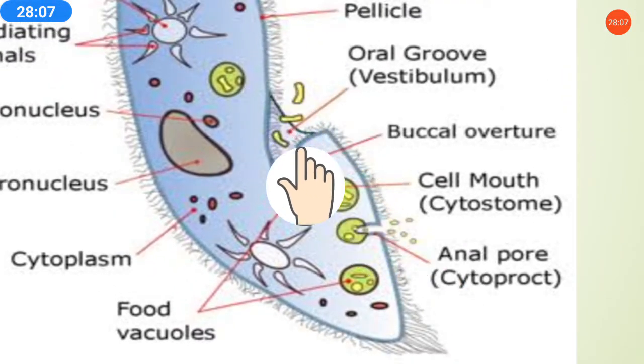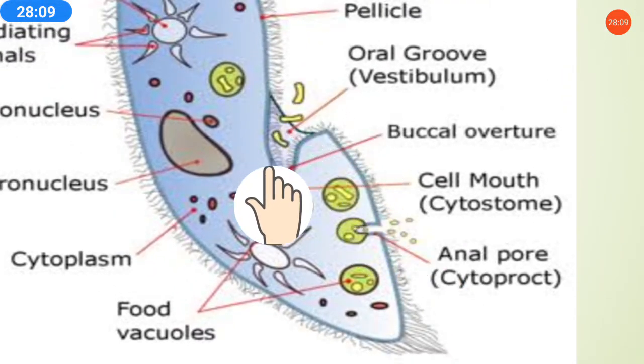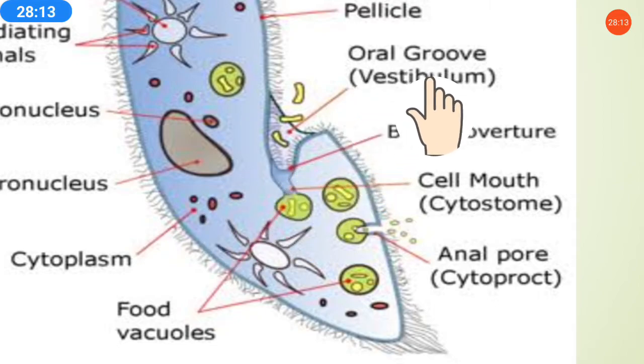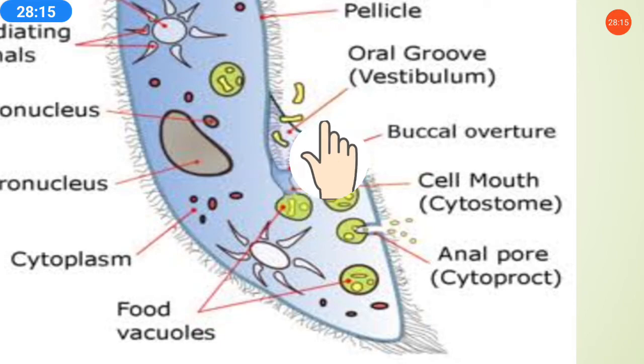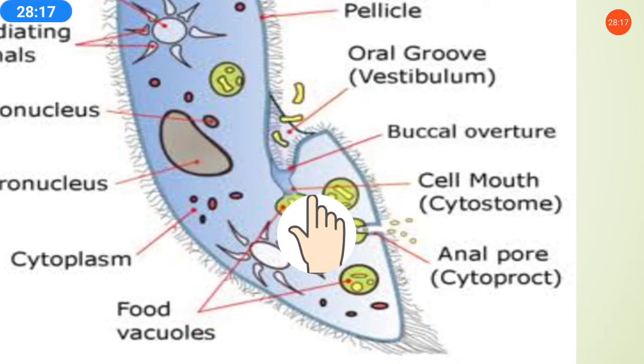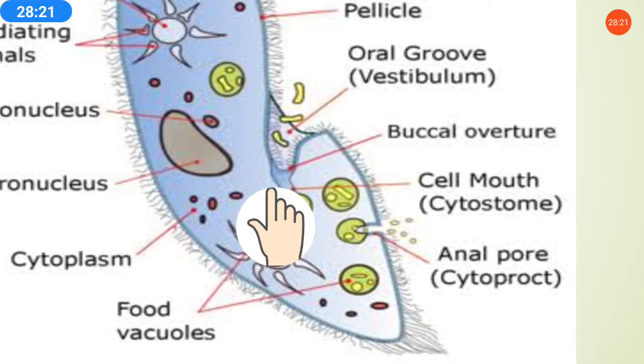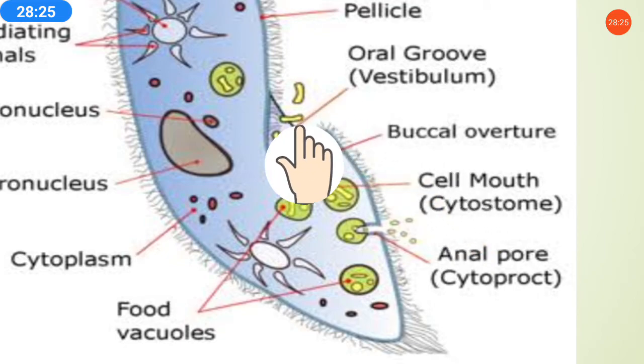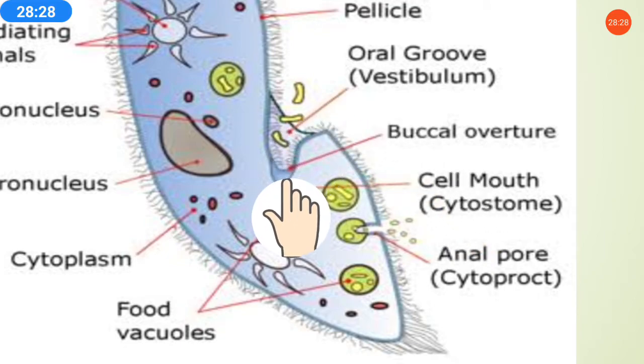So these are the hair-like structures. The food will enter from here, and that outer part of the cell is called the oral groove, and then the food will enter the cell mouth. The food will enter from here to the oral groove, and then through the mouth.